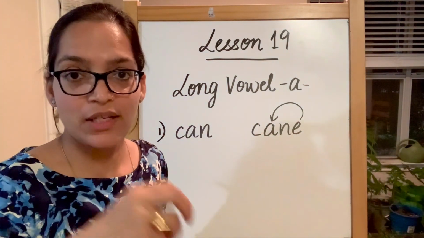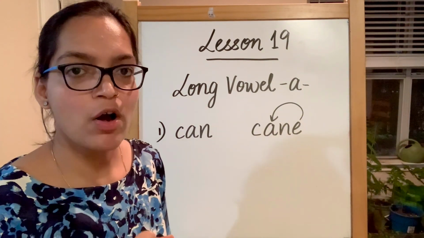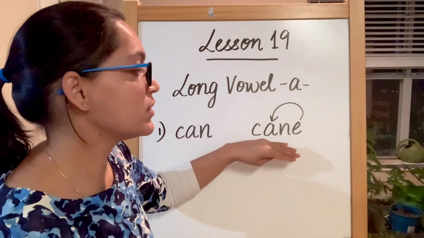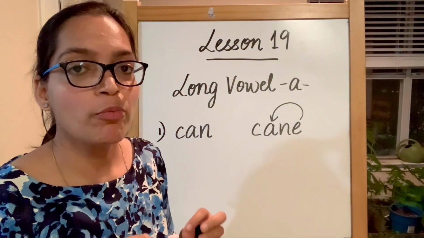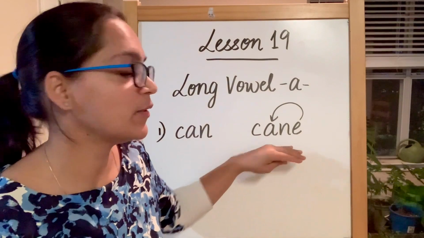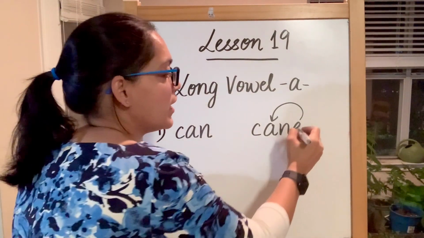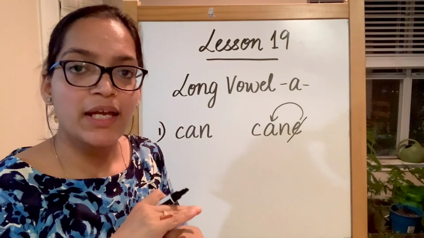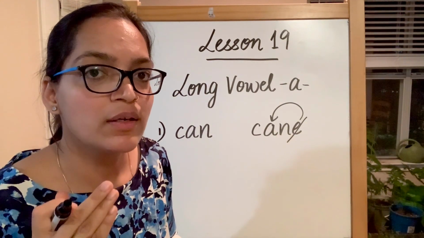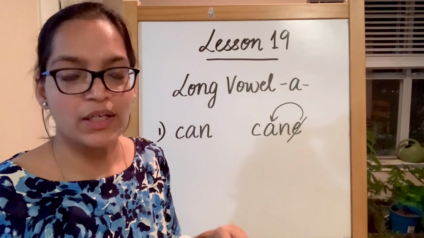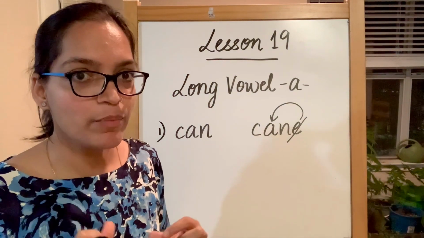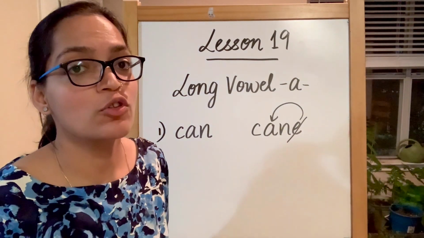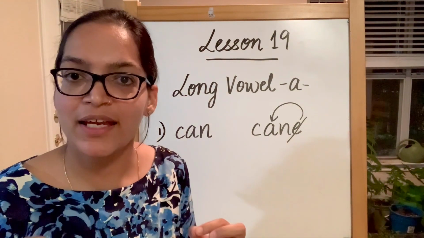Cane is a long stick used by old people to walk. So this is can, I can do it, but this is cane. The old man used his cane. And E does not produce any sound. Cane, we end it with N. There's no sound of E. E is just there to help us, tell us that this is not short vowel A sound. This is not a. This is ay sound.